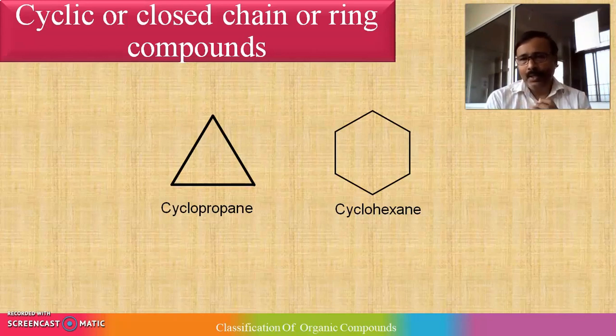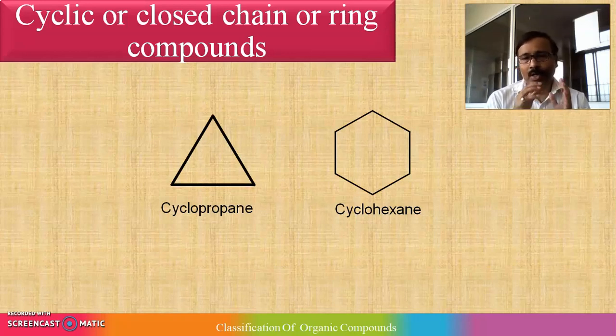Second example: it contains 6 carbons, so it is hexane, but again the ends are closed, just like a cycle, so now it becomes cyclohexane. If the 6 carbon chain is in open form, it is hexane. Now the ends are closed, so it becomes cyclohexane.